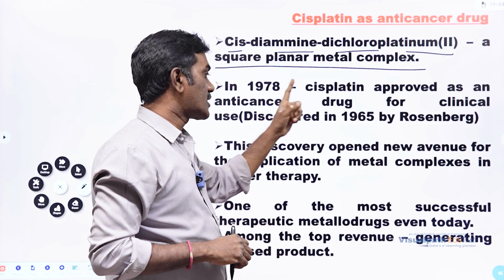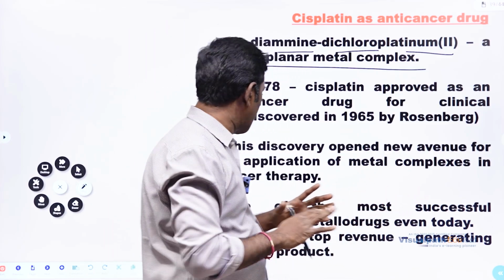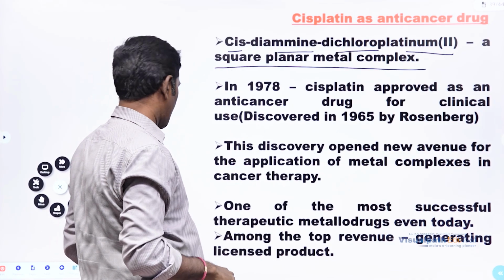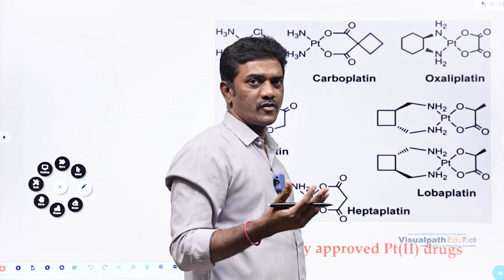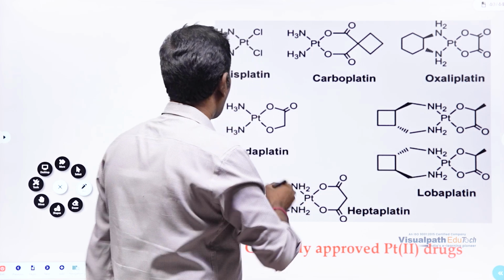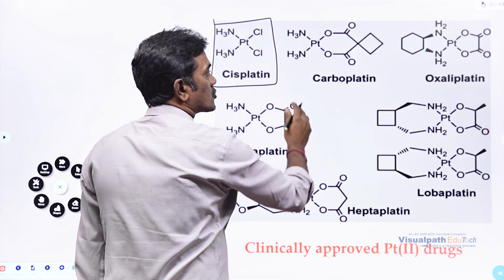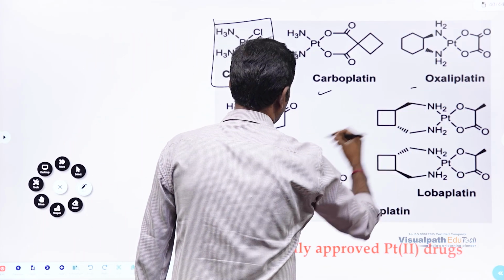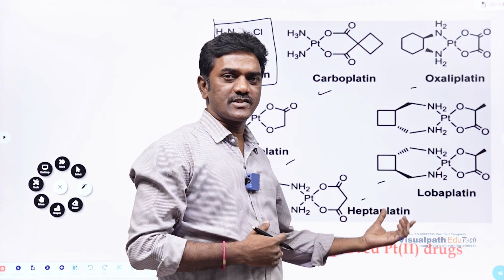Since a long time it has been working very well, and this discovery opened an avenue in the complete history of anti-cancer drugs, where it played an important role. And there are so many, a series of platinum compounds, but not all are suitable as anti-cancer drugs. The best one is cisplatin. And many platinum compounds are given here. This one, this one, this one, this one, and this one. So the clinically approved platinum drugs are these.